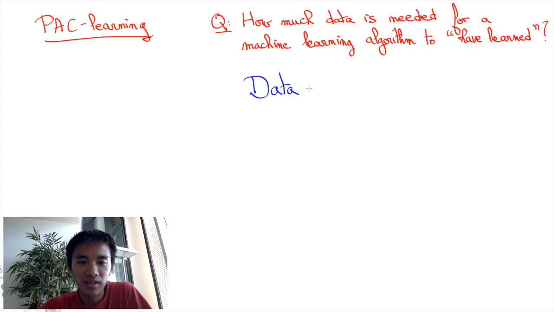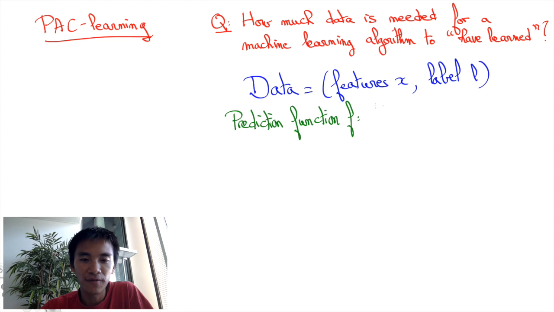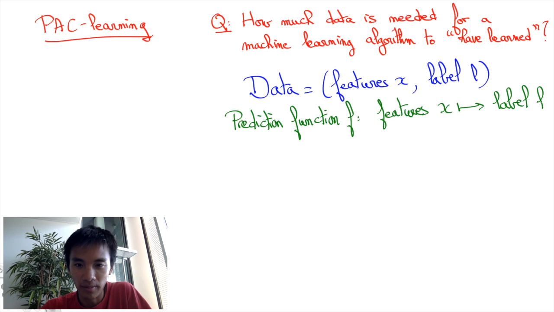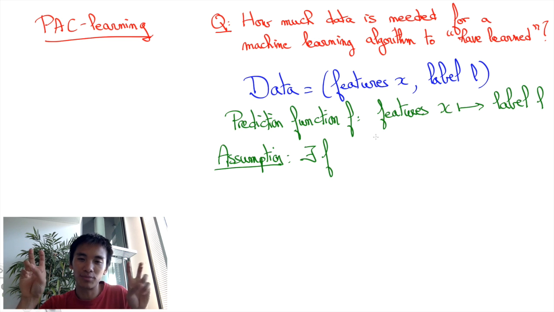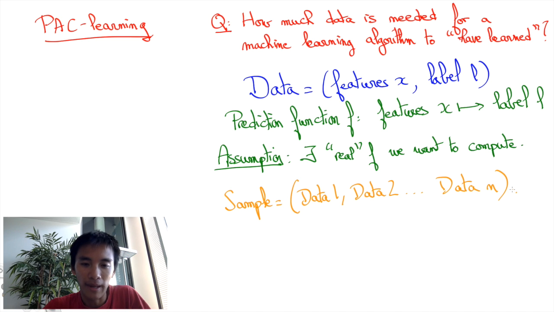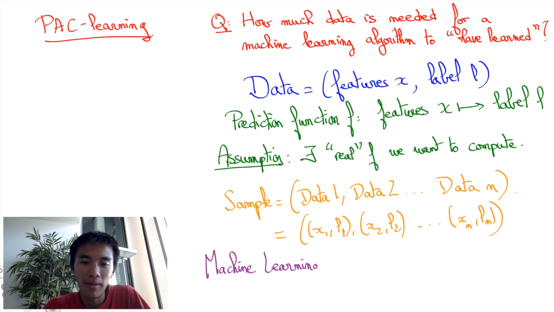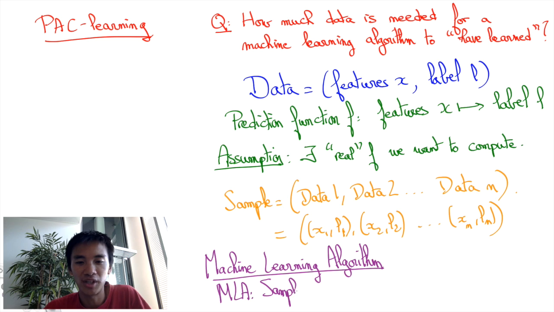Basically, we have a bunch of data, and each data has features along with a label, and we want to predict the labels from the features. So a prediction function will be a map from the features to the labels. It is common in PAC-Learning, at least for now, for this video, to assume that there is some underlying deterministic real prediction function which is unknown to us, and the goal of machine learning is to compute such a map. To do so, we are given a sample of data, that is a set of pairs of features and values. So a machine learning algorithm is actually a map from the set of samples to the set of prediction functions.